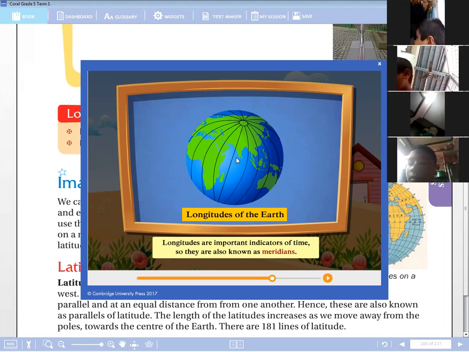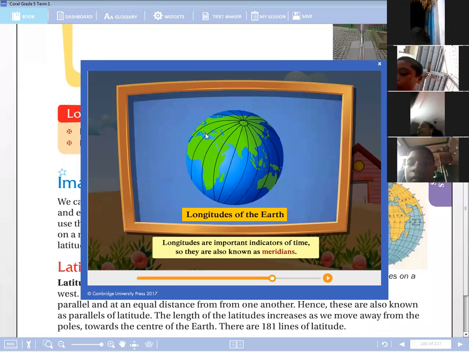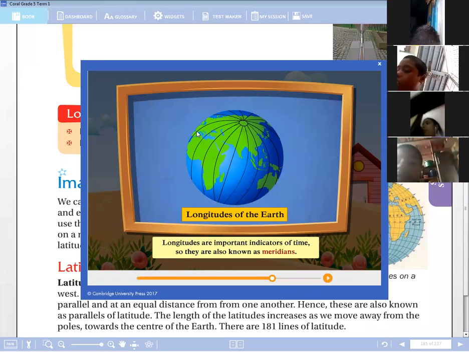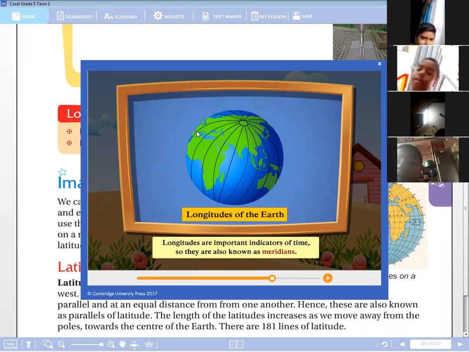Longitudes are called meridians. And coming to the size, children, those longitudes increase in length from the poles when they travel towards the center of the earth. But here the length of every longitude is the same, I'm telling comparatively.